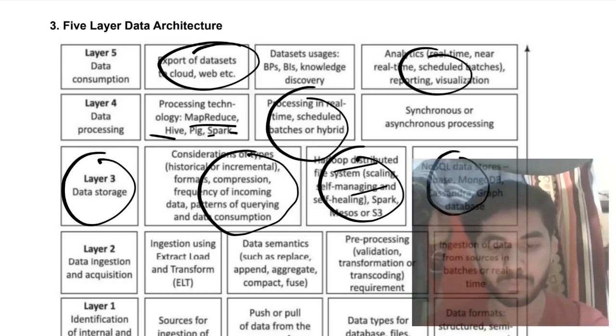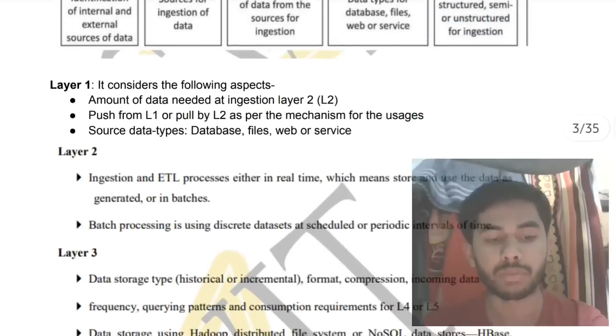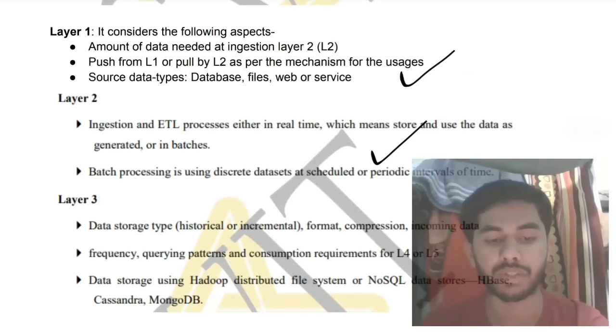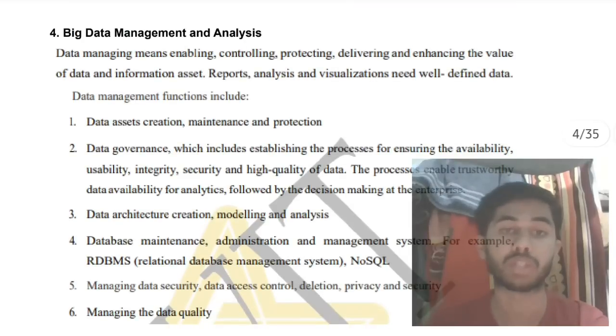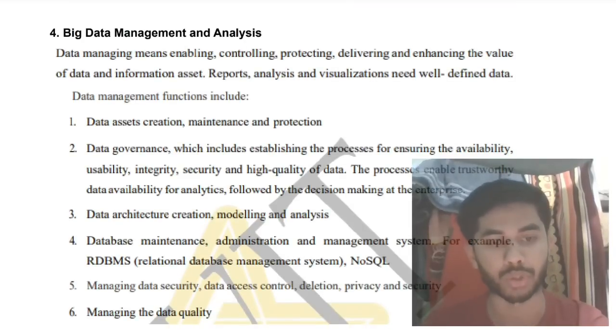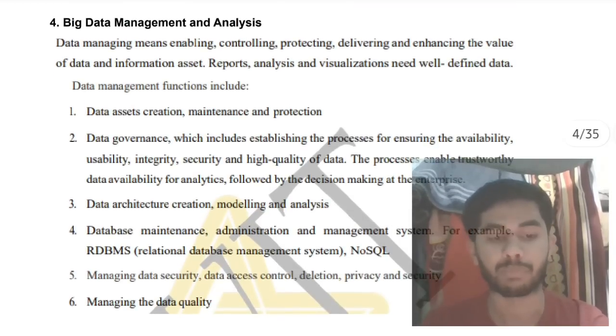and representation and discovery. Okay, it's the final layer, which is the data consumption layer. If you want more information, some key points I have mentioned here as well, you can go through them. Okay, that was about the third important question, which is about the big data architecture, a super important question. So practice it very well.